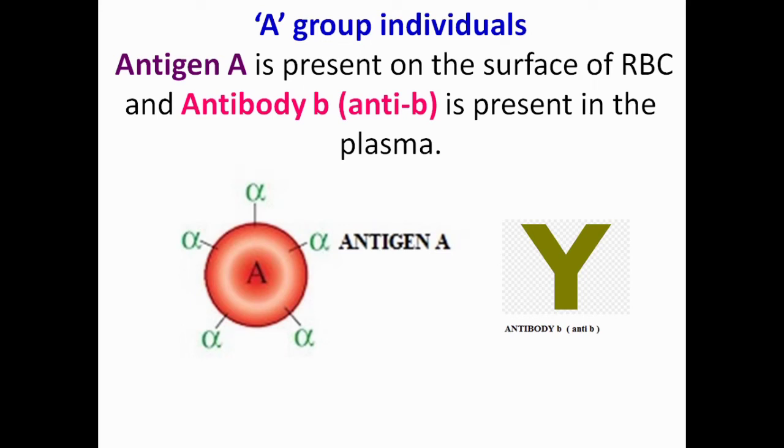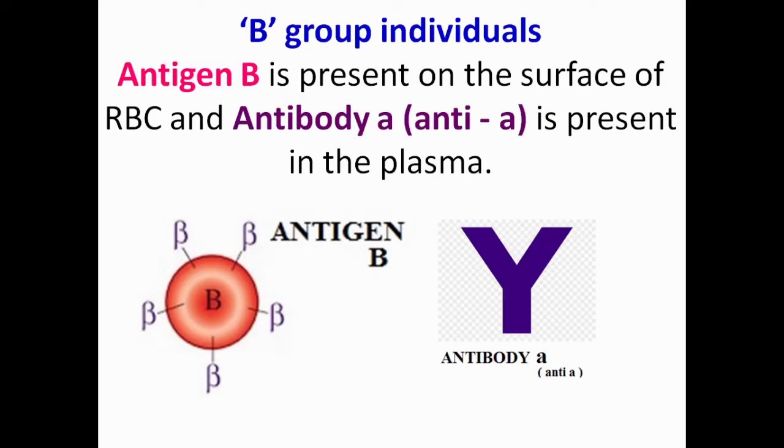In A group individuals, antigen A is present on the surface of RBC and antibody B is present in the plasma. In B group individuals, antigen B is present on the surface of RBC and antibody A is present in the plasma.